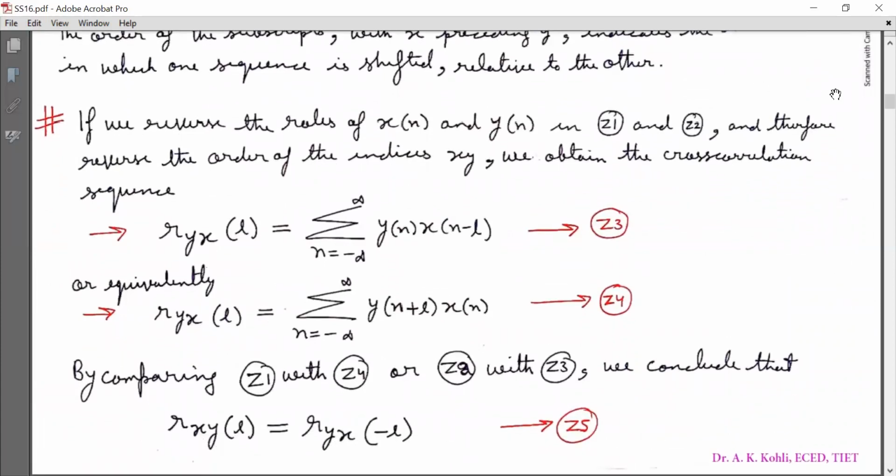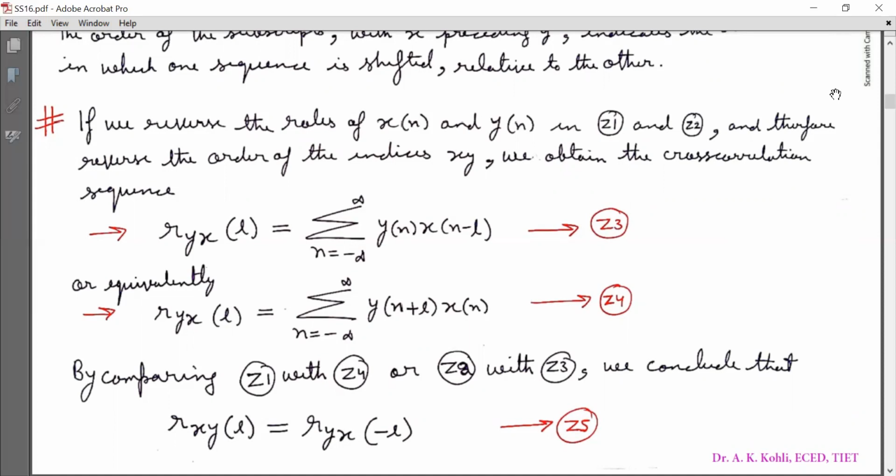If we reverse the roles of x[n] and y[n] in equations Z1 and Z2 as indicated above, and therefore reverse the order of indices xy, we obtain the cross correlation sequence R_yx[l] = summation n running from minus infinity to infinity y[n] x[n - l], that is equation Z3.